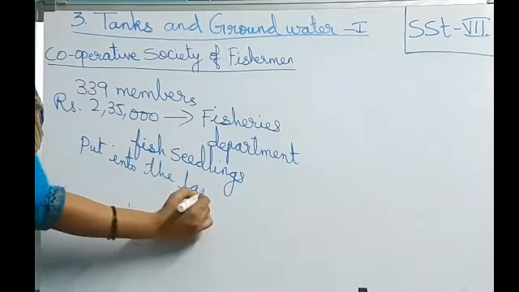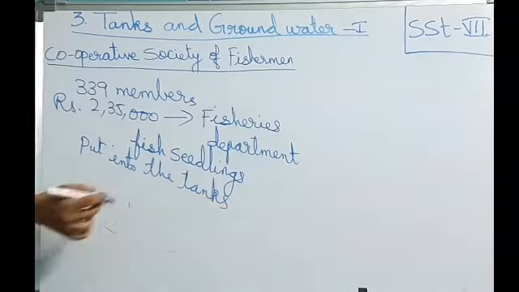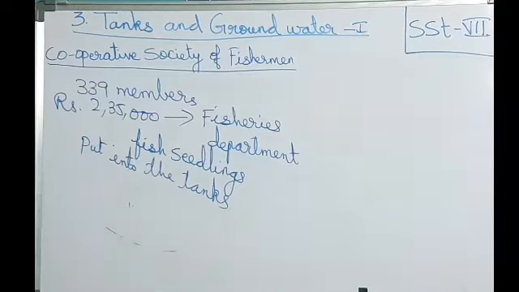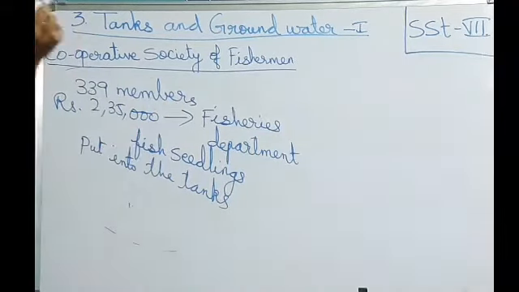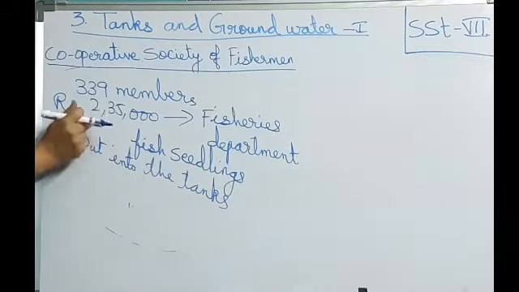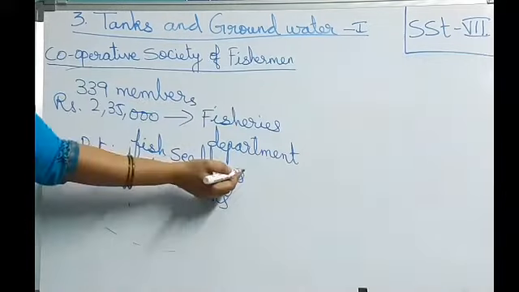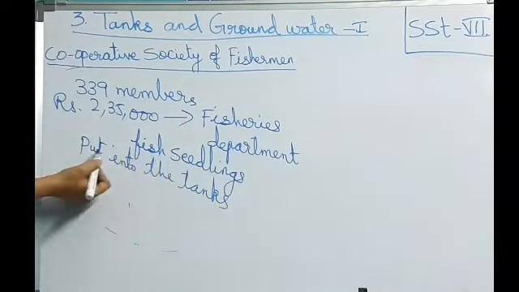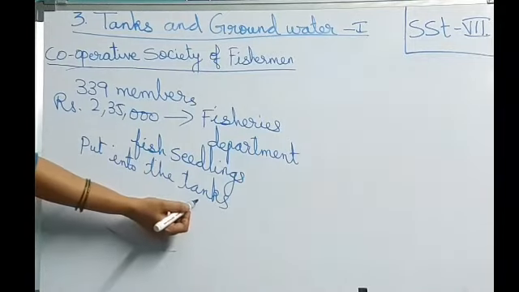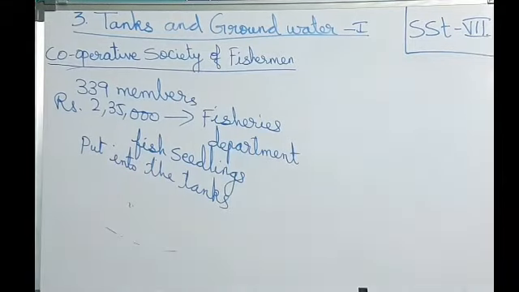When these fish seedlings grow, they become fish. When they are ready, all the members will do fishing. They will take all the fish, divide it equally and sell it in the market. Because all together they paid 2,35,000 to the Fisheries Department, they got fish seedlings and put them into the tank. After that, they will give food and all for the fish.